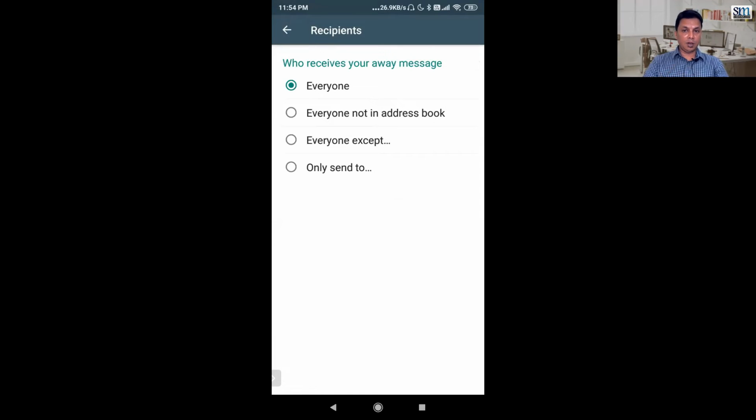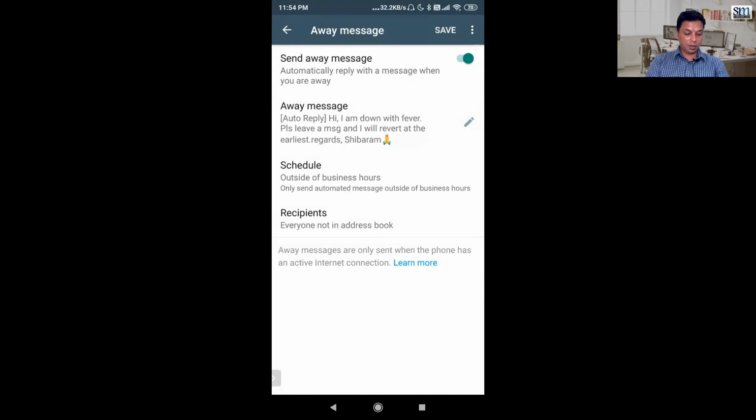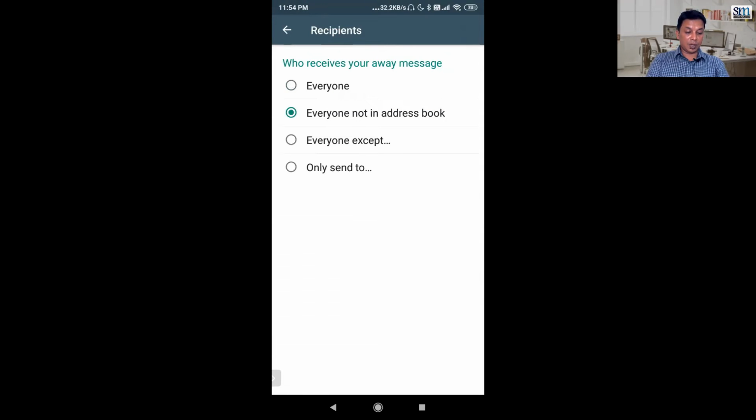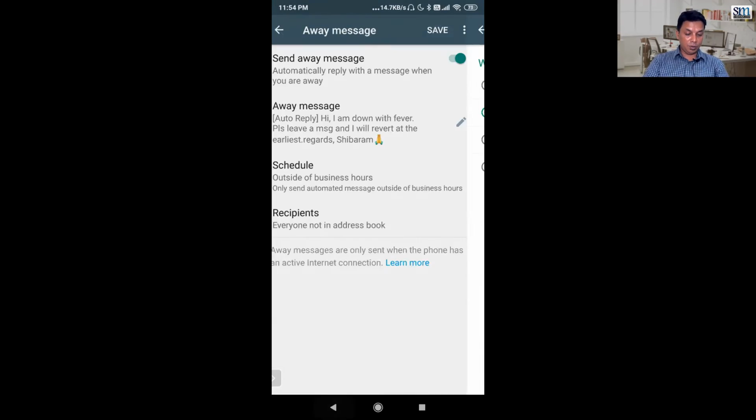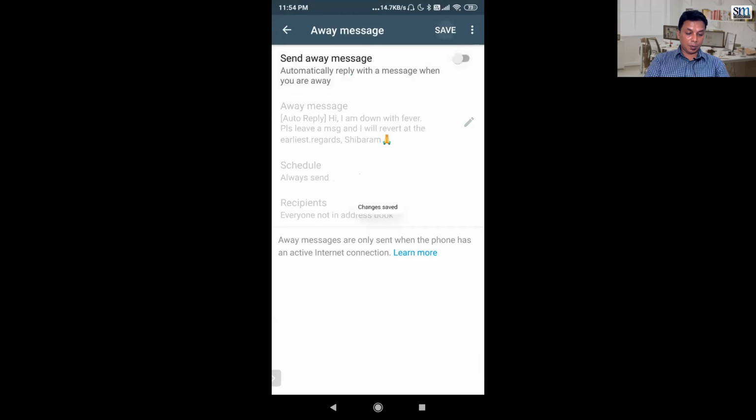For example, you have added a contact and you want to send it to new people, right? So you can just do that. Or you can say everyone except somebody, or only send to, you want to send an away message to somebody, that also you can do. This is a powerful thing.